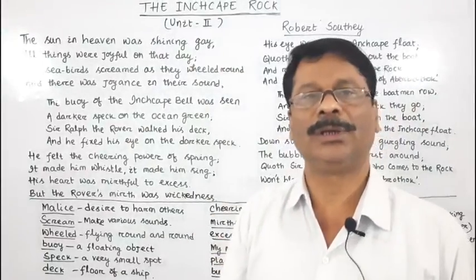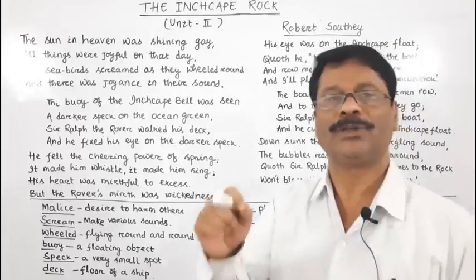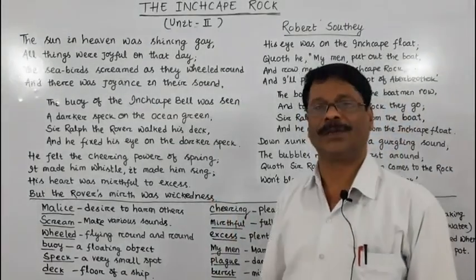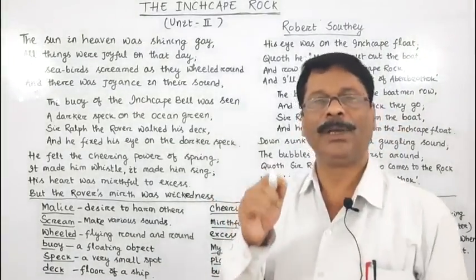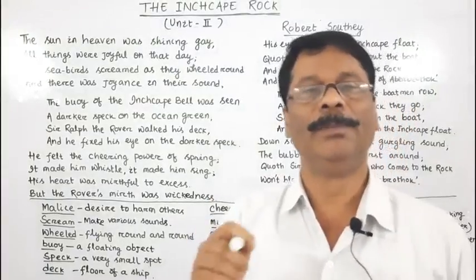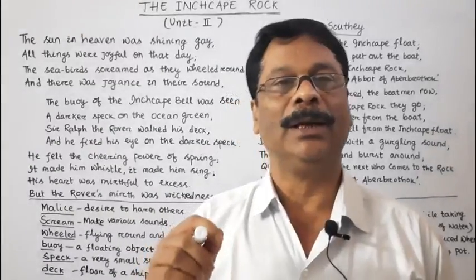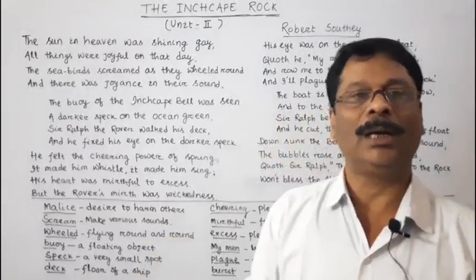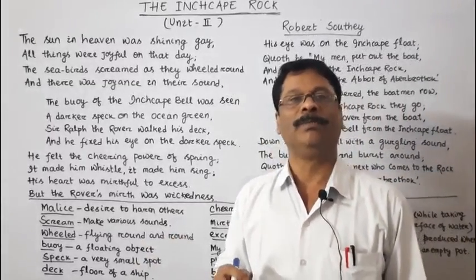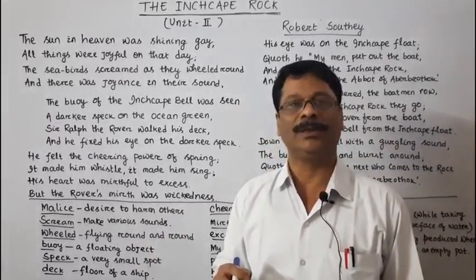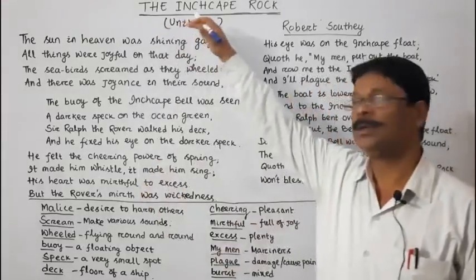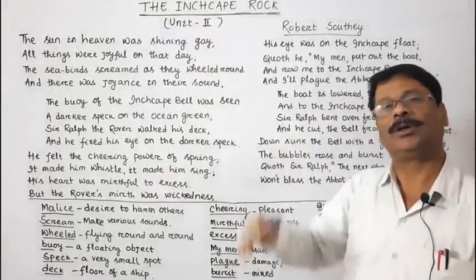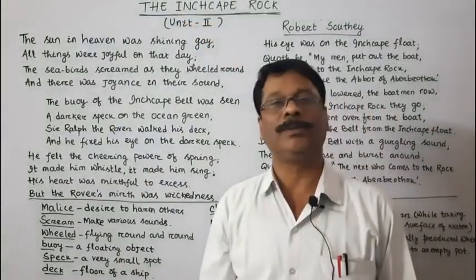Why is it considered a perilous rock? Perilous means dangerous. Peril, P-E-R-I-L, means danger, and perilous, P-E-R-I-L-O-U-S, means dangerous. Why was this rock called a perilous rock?